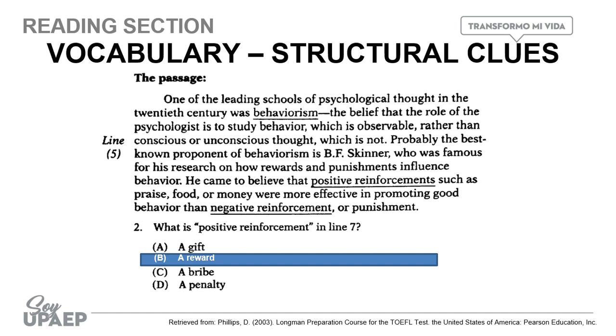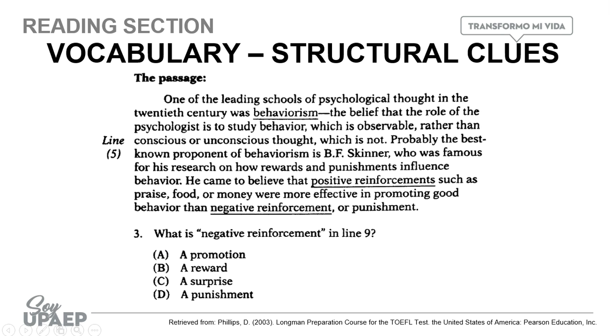Okay, so let's look at another example. And the question says, what is negative reinforcement in line number 9? Again, don't forget that the passage gives you the line, it gives you line 5, and it will be easier for you to identify line number 9. Okay, so let's find the word. Of course, remember to find the key word in the passage. And we have negative reinforcement in number 9.